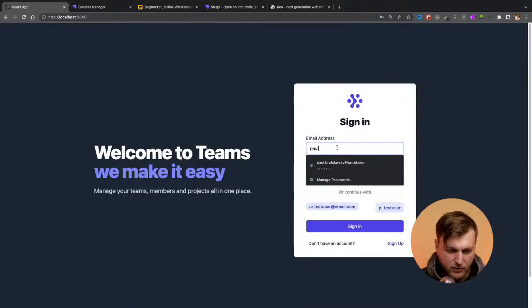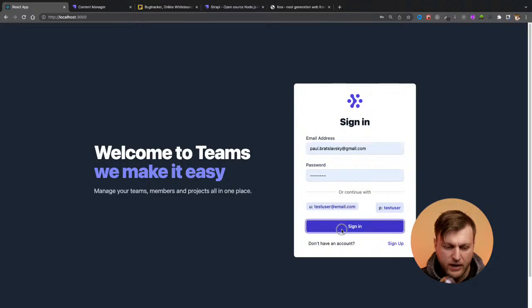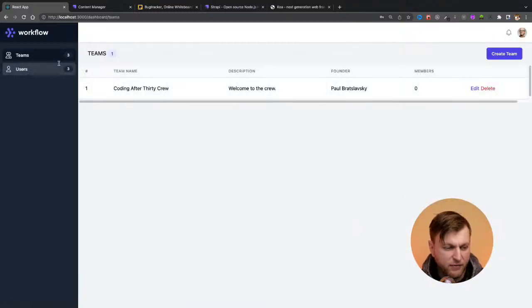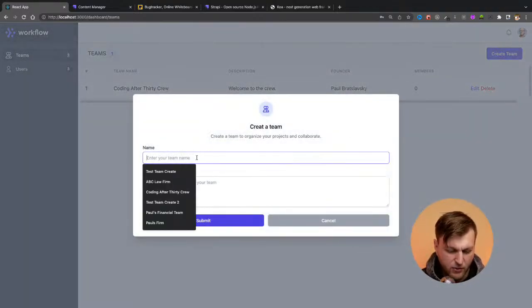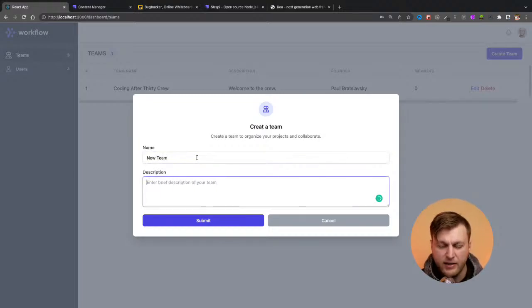So if I log out, I could log back in, right? If I log in, we have our teams and our users. And what we worked on last week was adding a team. So, new team. Notice how I'm able to right away start writing CRUD applications very easily. This is a new team.